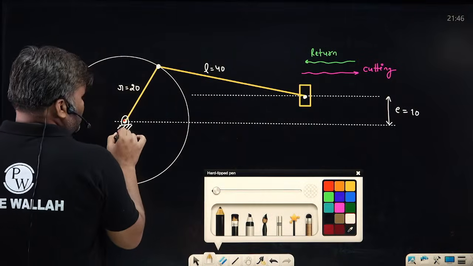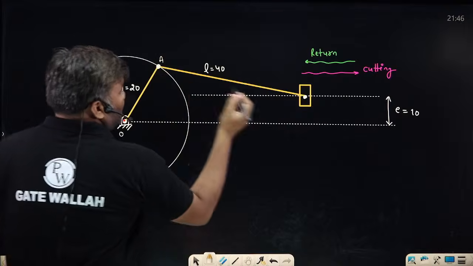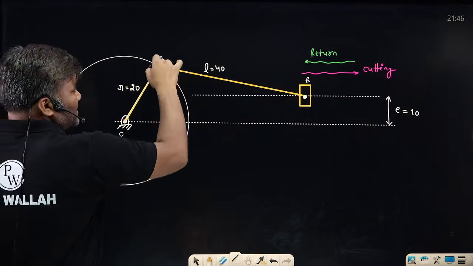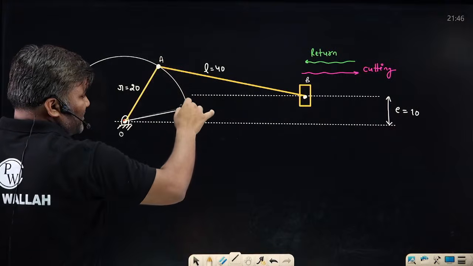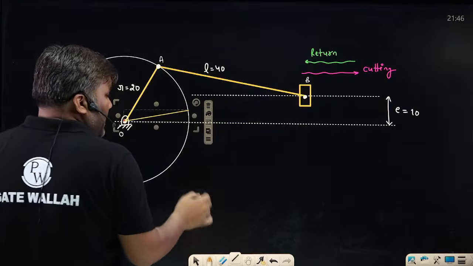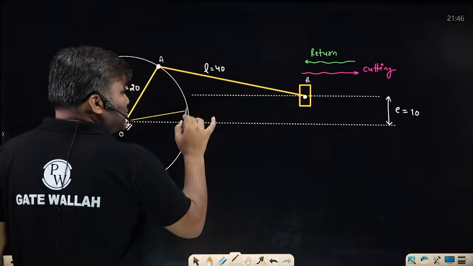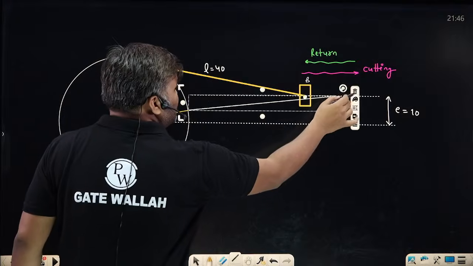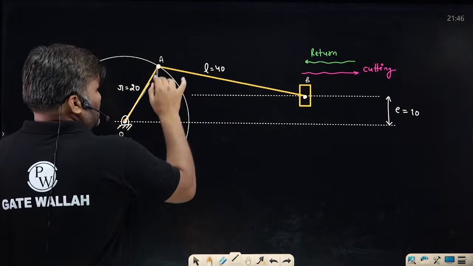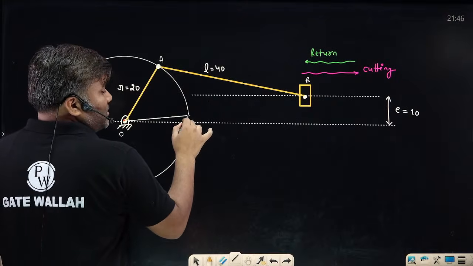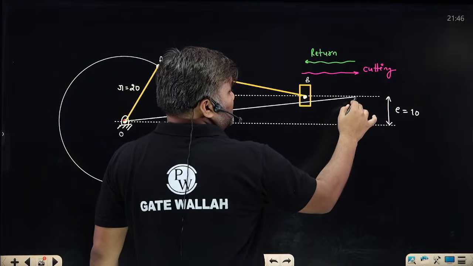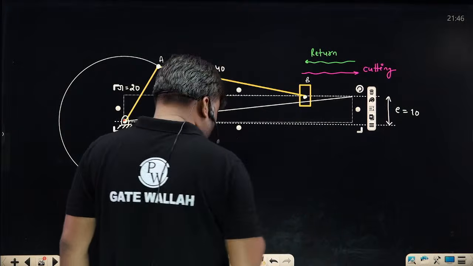Suppose this is point O, this is point A, and this I am calling point B. When this crank is somewhere here, and just in line to this I have my connecting rod, so this is my crank position, and 180 degrees in line I have my connecting rod.